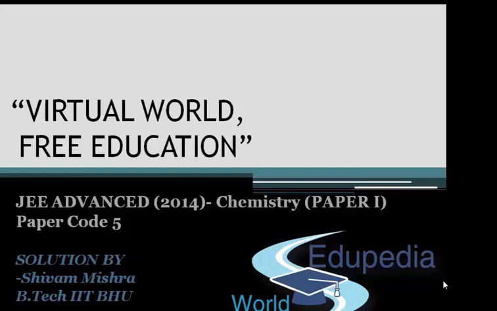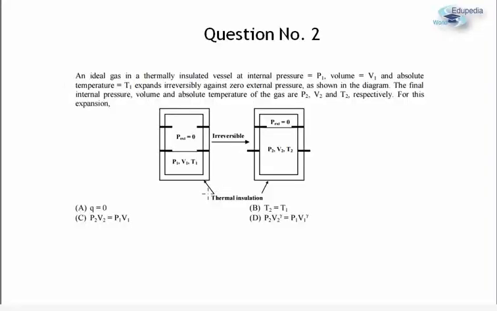Today we'll be discussing the solutions to IIT JEE Advanced 2014 Chemistry Paper 1. The paper code which we are using is 5. So in case you have the code, you can follow the questions from there. Let us come to question number 2.